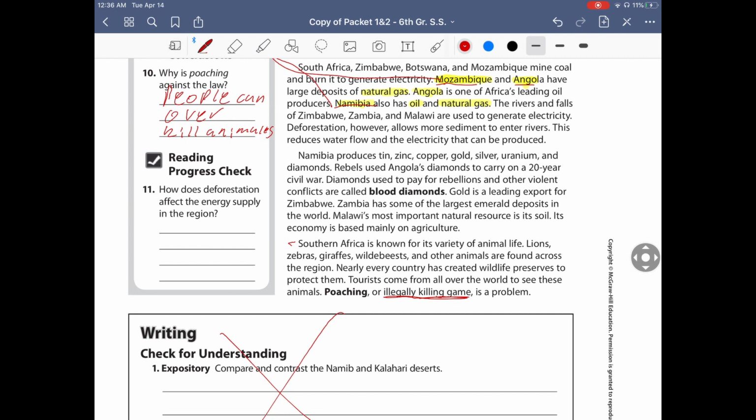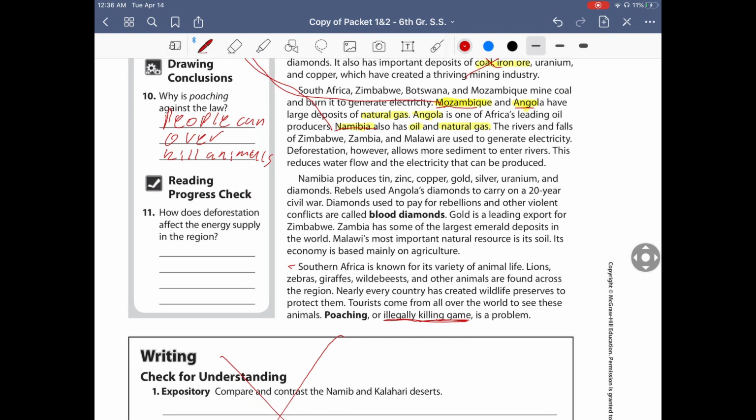So why is that a problem for people to overkill animals? Well, if you overkill animals, then they're going to go extinct. And extinct means they're not going to exist anymore. So people can overkill animals. That's a good answer you could put here. You can write whatever answer you want, but that's what I'm going to put there.